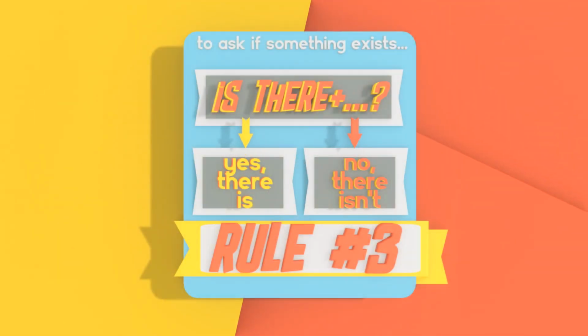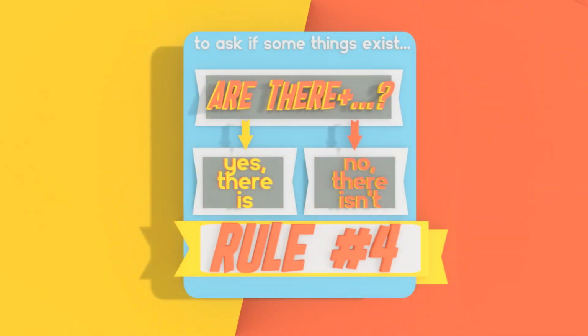Okay? So when we want to ask if something exists, is there plus the singular noun, countable or uncountable? Is there an apple? Is there a peach? Is there music? And the answer's positive, yes, there is. And in the negative, no, there isn't. No, there is not. Okay, if you want to ask if some things exist, then are there? Are there movies on the plane? Are there teachers at school? Yes, there are. No, there aren't for the answers.